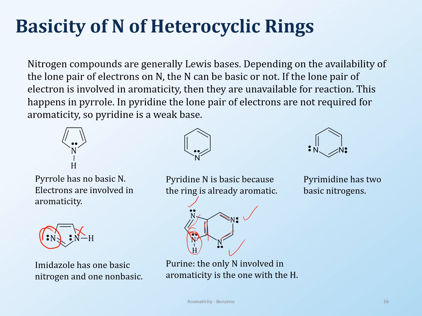We cannot just say that the electrons are going to be involved in aromaticity and we're done. There is more to it, and the more to it is that if the electrons are involved in aromaticity, then this is not basic. And so you learn about the properties of substances that way, and you're not just focused on one thing, but learning a little bit more.